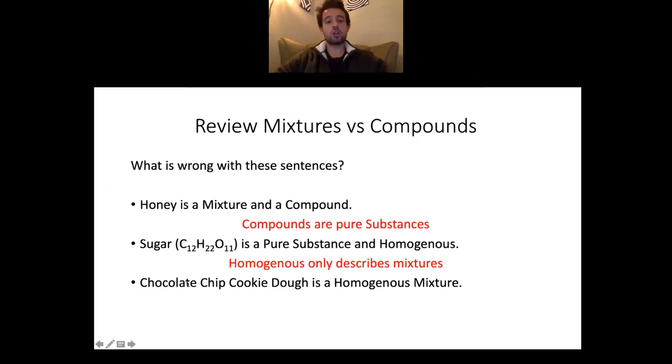And then lastly, "chocolate chip cookie dough is a homogeneous mixture." This is wrong because chocolate chip cookie dough is chunky. If things are smooth, we call them homogeneous mixtures. If they're chunky, we call them heterogeneous mixtures. The words homogeneous and heterogeneous tend to mix people up. I think of homogeneous as smooth and heterogeneous as chunky. That's how I remember it, like peanut butter. A smooth peanut butter would be a homogeneous solution. Chunky peanut butter would be a heterogeneous solution.